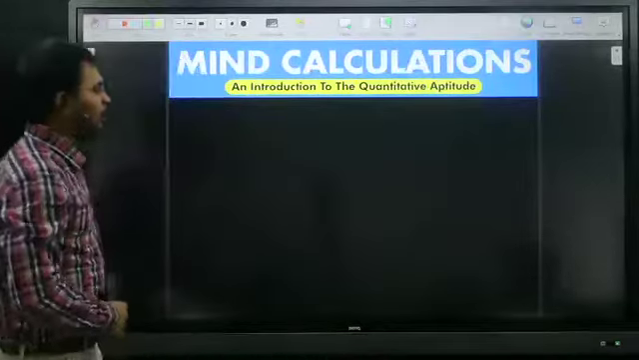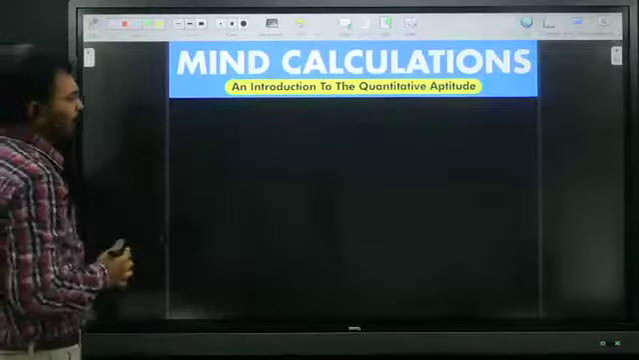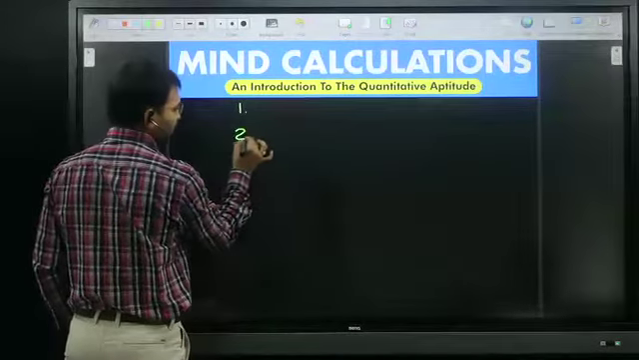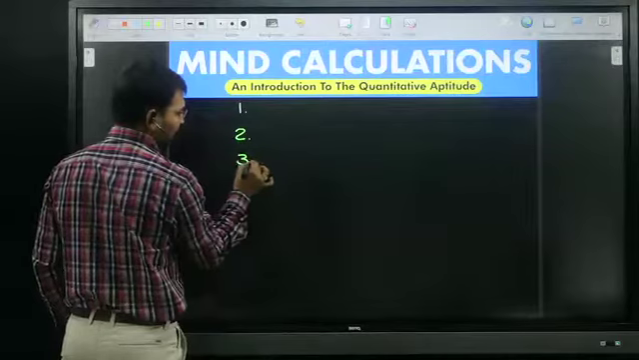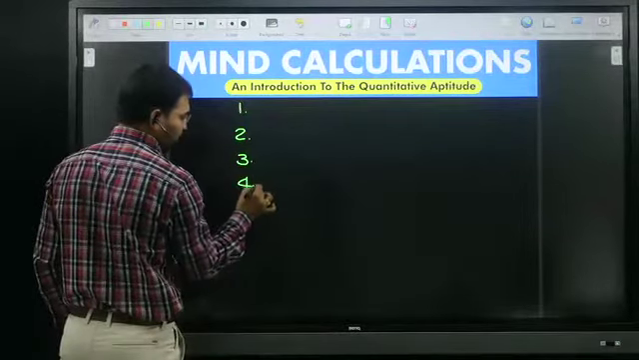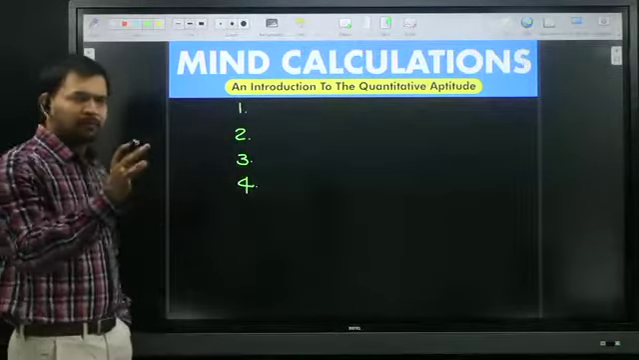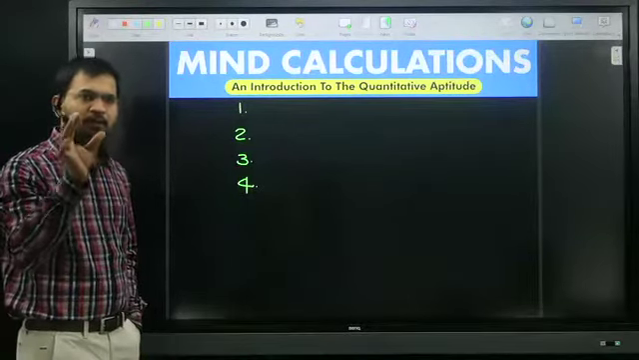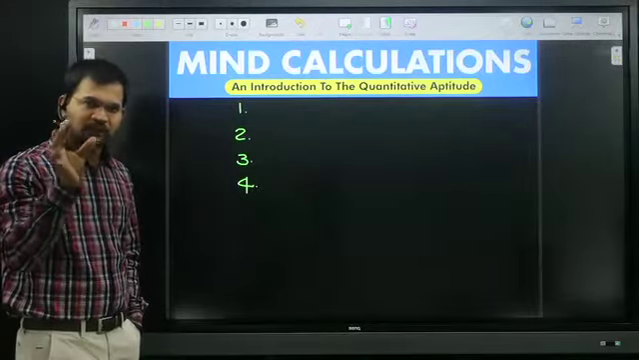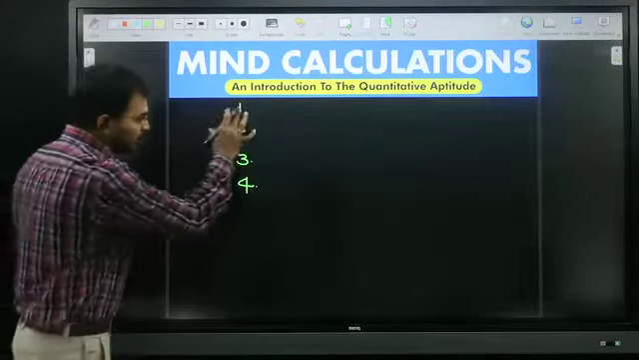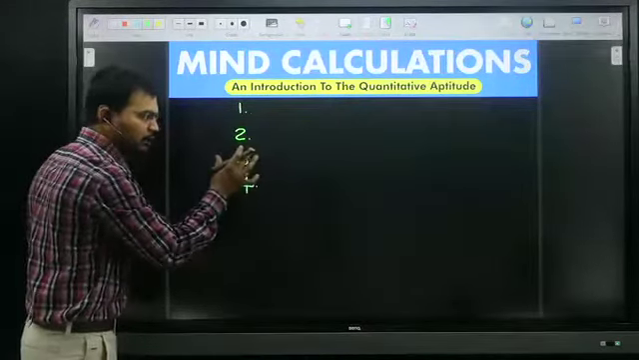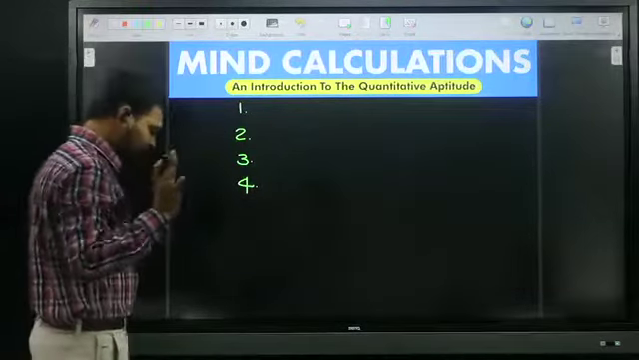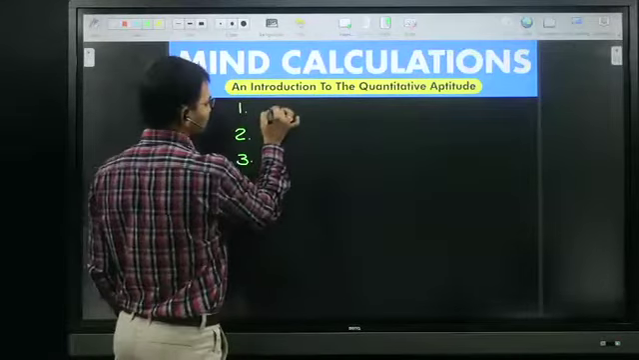All of you listen. In the entire mind calculations, 4 things are very, very important. These 4 are the 4 fundamental pillars of quantitative aptitude. Before entering the syllabus, first of all strengthen your basics, your fundamentals. These are the 4 fundamentals required for quantitative aptitude. The first and basic one, everybody knows, is nothing but what?